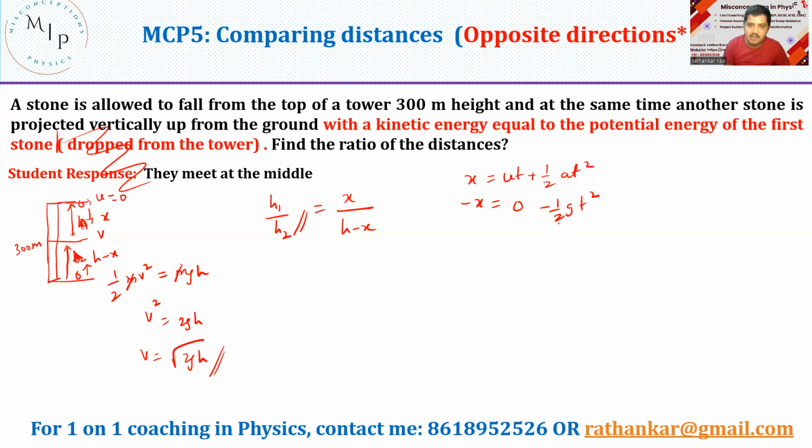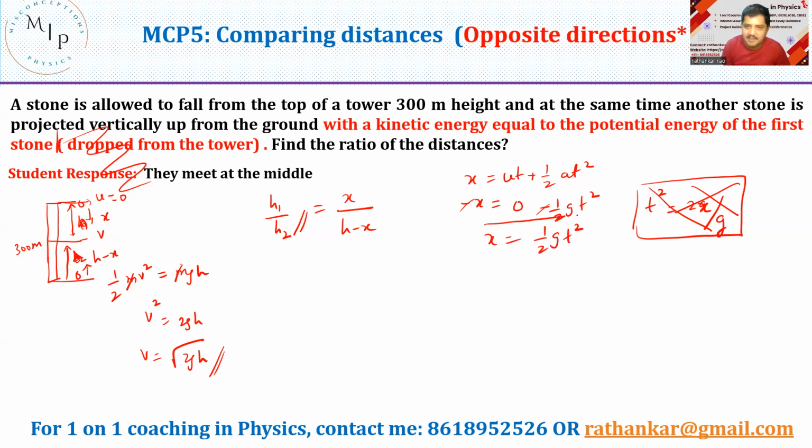Okay, and thus this negative and negative goes away, and thus you get t square is equal to 2x divided by g. I just retain it as such. Then what's the next step? Now this distance h minus x, or maybe I'll do one thing. I did not do this one there, right? I just consider x equal to half gt square. I'll retain it like this itself. I don't want to go to the second step. I'll go by the same method what we have done earlier.